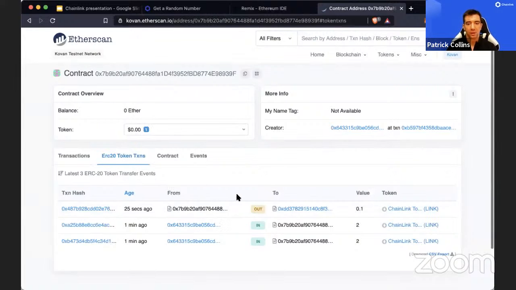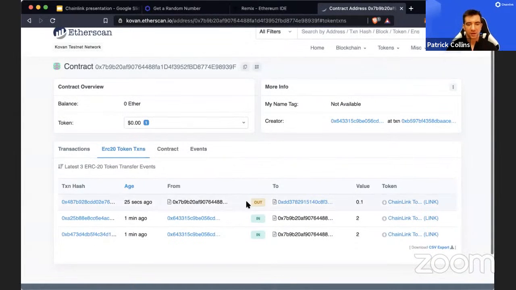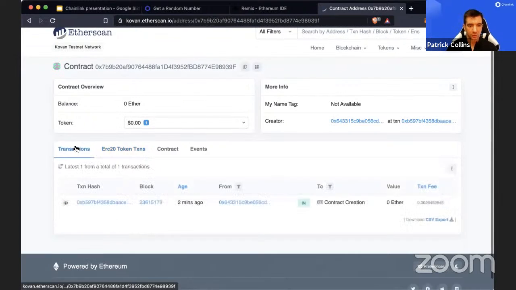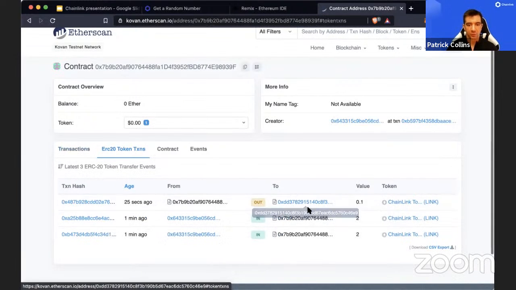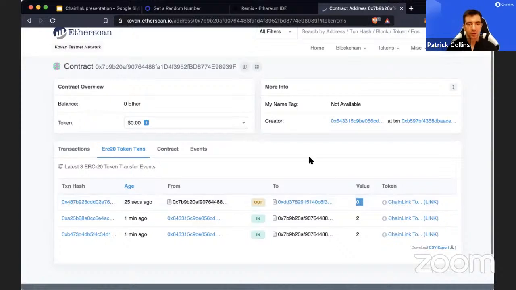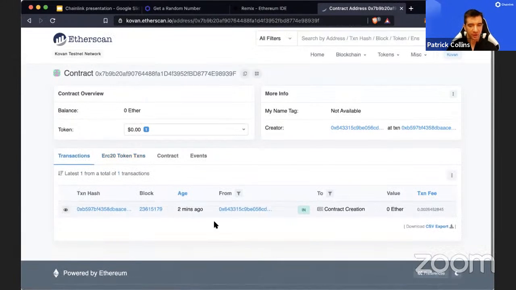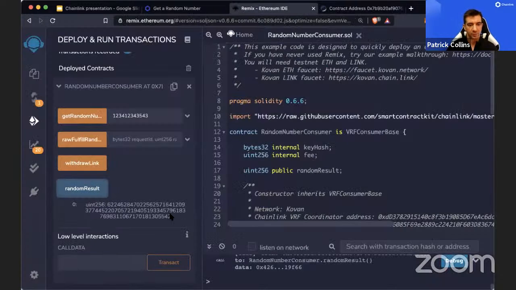Yeah, so we actually see that we sent out 0.1 Chainlink token to the Chainlink VRF oracle, and this is what it's going to use to make the random number. It's going to return in a second transaction back with the random result. I don't think this should be up here yet. Oh, it is up already. The Chainlink node actually returned this provably random number, which is incredibly powerful because you can make a ton of awesome stuff with this. Are there any questions on that?